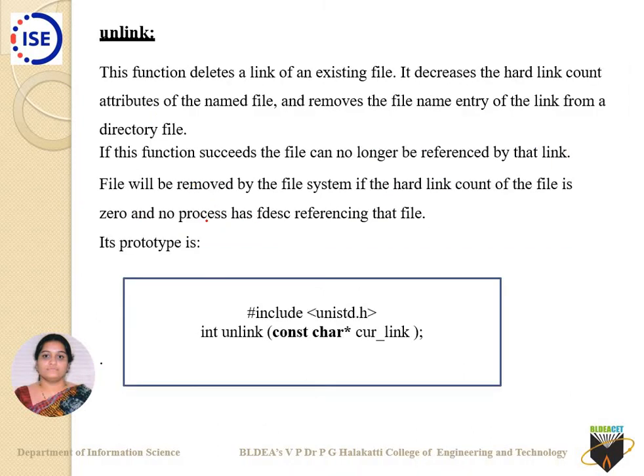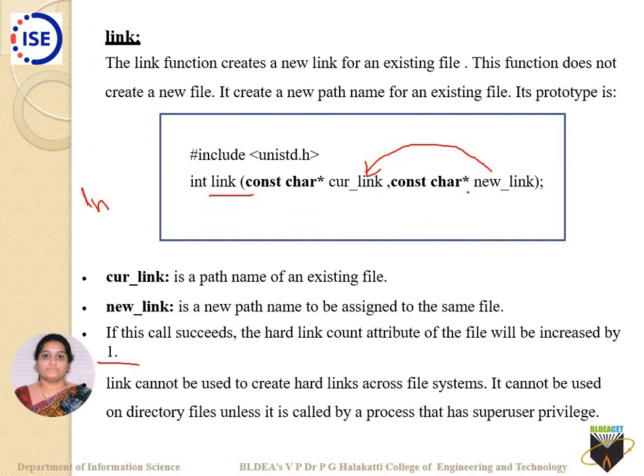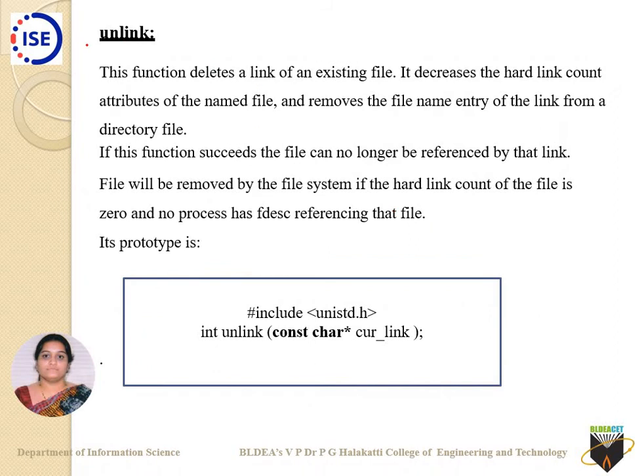Then, as you have created a link, you can unlink it. What do we mean by unlinking? Unlinking is nothing but breaking the link, the bonding you have created. You are delinking it. For that you use the API called unlink. It goes with only one header file, unistd.h. So you write unlink, then you specify the current link there.